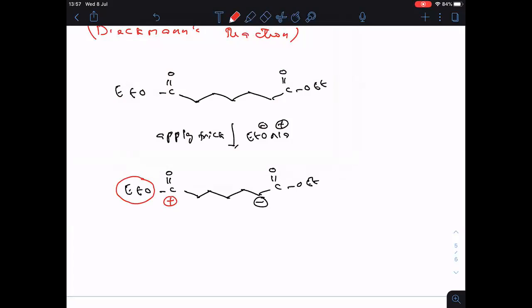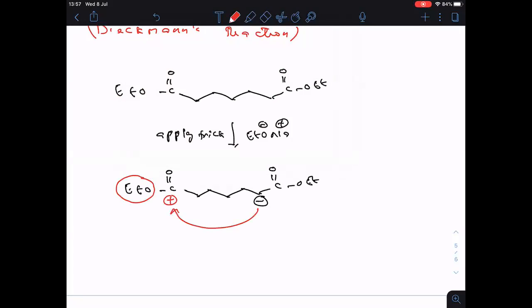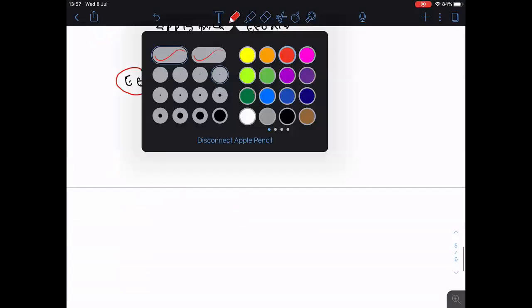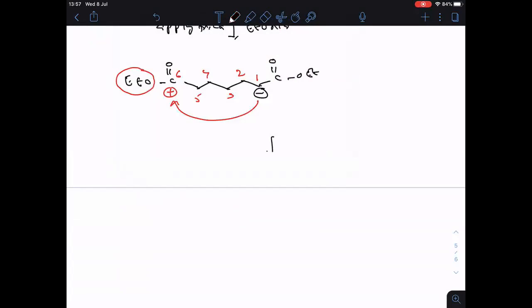Negative charge attacks on this positive charge intramolecularly. So let me number clearly. This is first carbon, second carbon, third carbon, 4, 5, and this carbon is 6. So we will get a 6-membered ring.